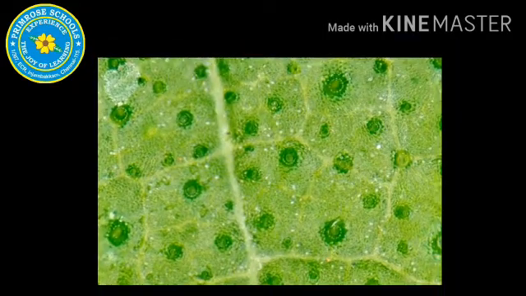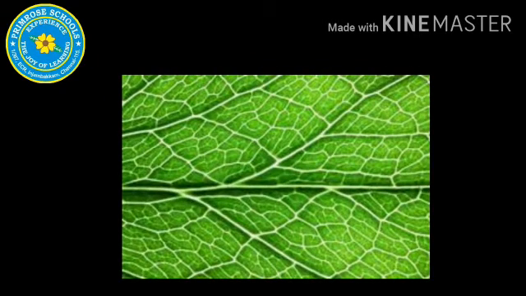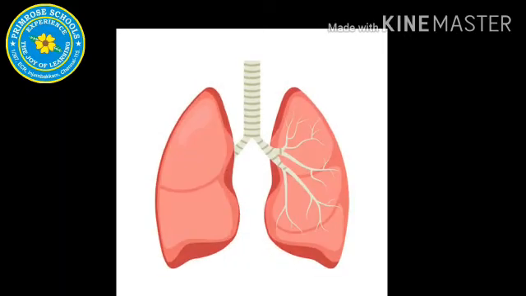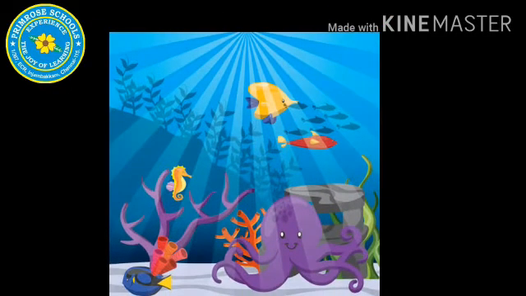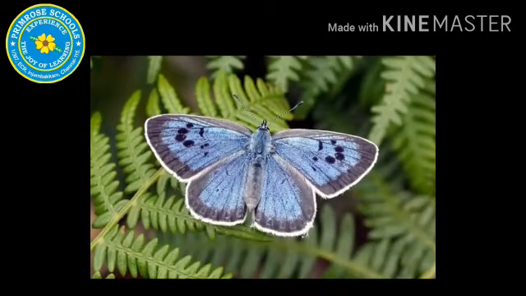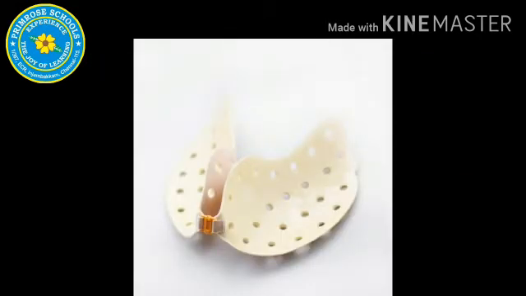Plants breathe through very small openings called stomata, present on the surface of the leaves. Living things that live on land, such as animals and humans, have lungs to take in air. Most animals that live in water, such as fish and octopus, breathe through gills. They take in air dissolved in water. Insects like ants and butterflies breathe through air holes that are present in their body.